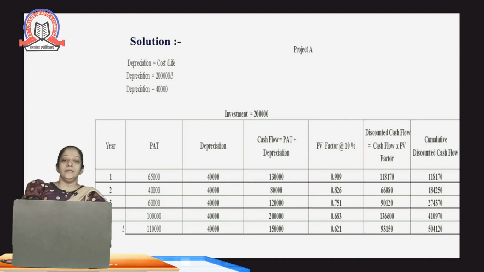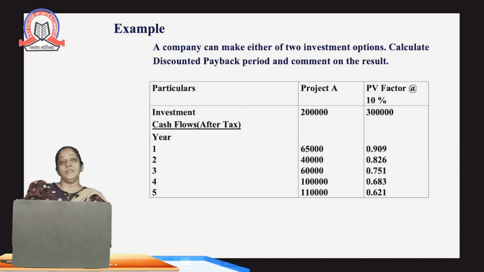In this method, first of all, we have the cash flow, which is after tax. That means the depreciation amount is not added. So what are we supposed to do? First, we have to calculate the amount of depreciation. We have to calculate the net cash flow, and after that, we are supposed to find out the payback period.